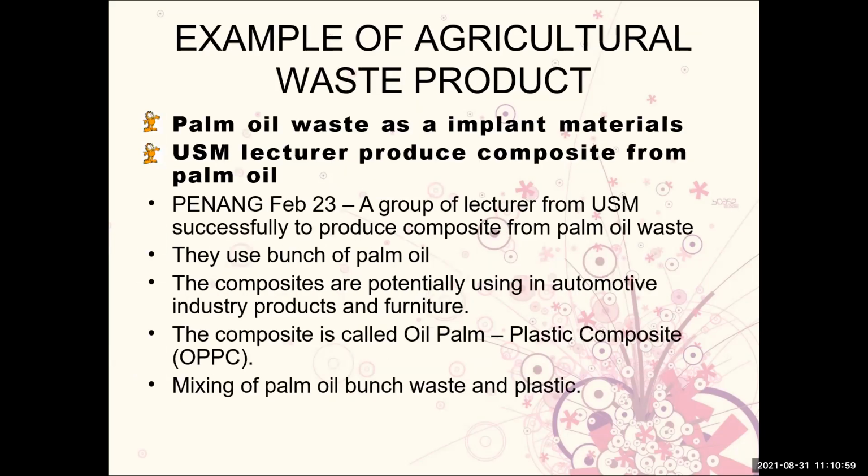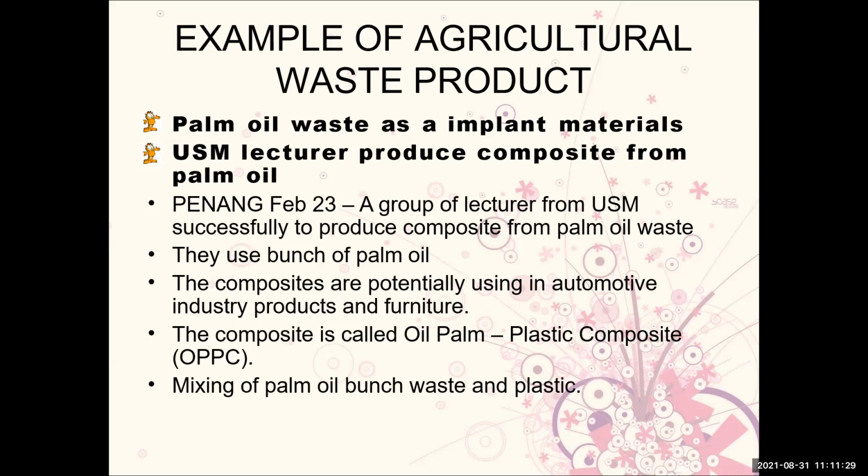Example, agricultural waste product. This is palm oil waste as an implant material. A lecturer produced a composite from palm oil, and a group of lecturers from the USM successfully produced a composite from palm oil waste. They use the bunch of palm oil. The composite is potentially used in the automotive industry, products and furniture from this agricultural waste. And the composite is called wood palm plastic composite. Okay,